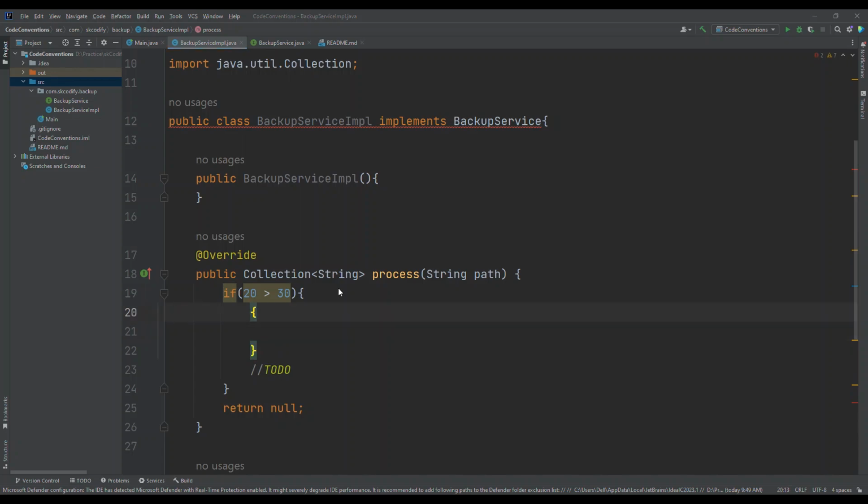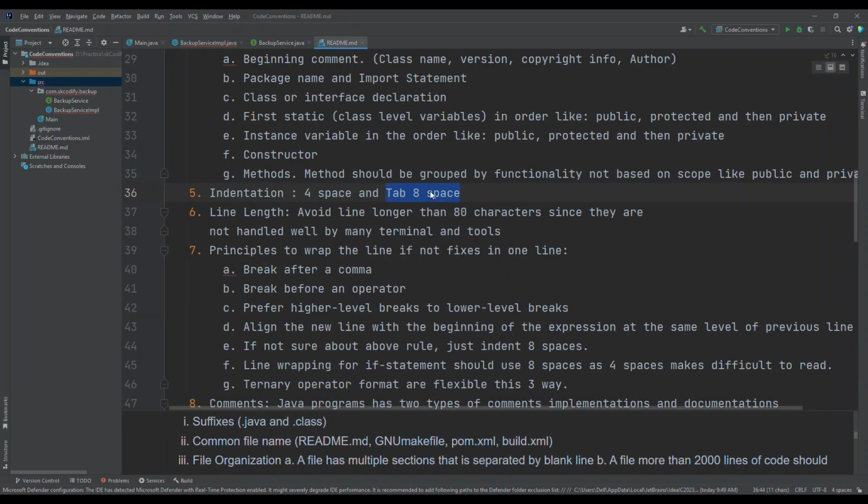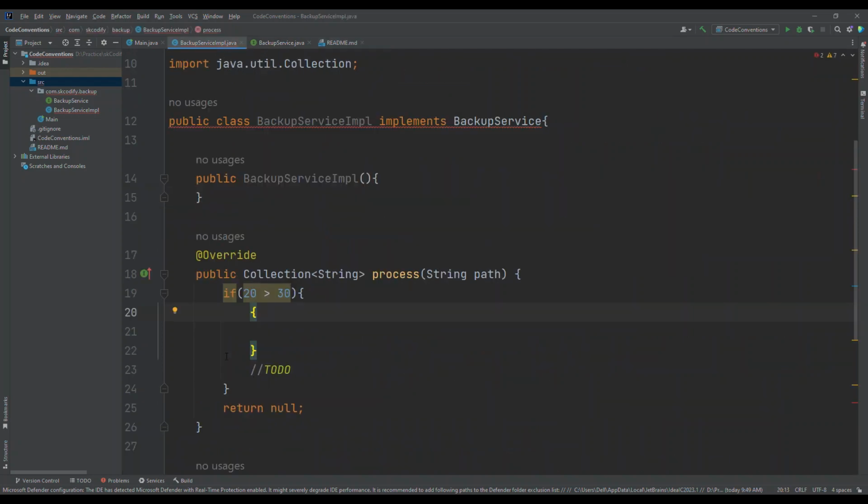Sometimes this is changed by organizations. Some organizations like to follow 8 spaces as it is, and some IDEs by default support a tab as 4 spaces. So this is all about indentation.